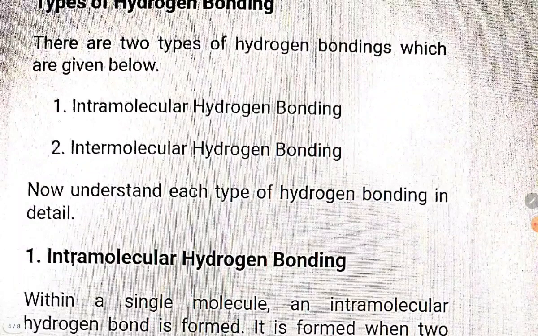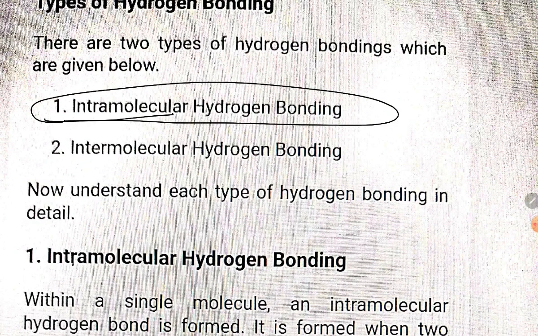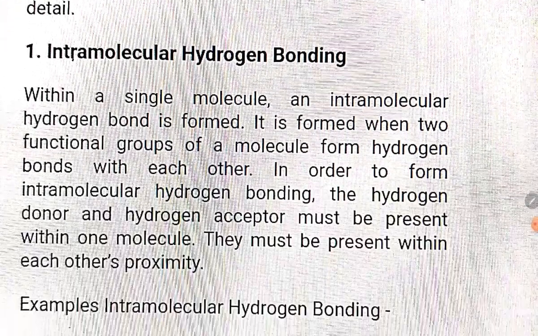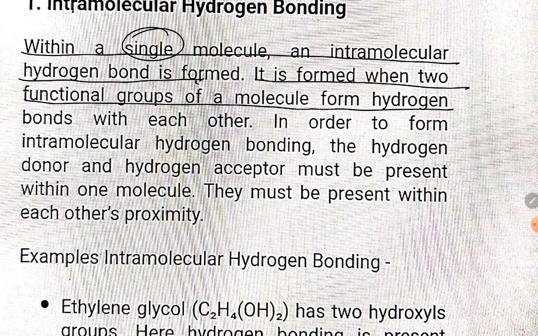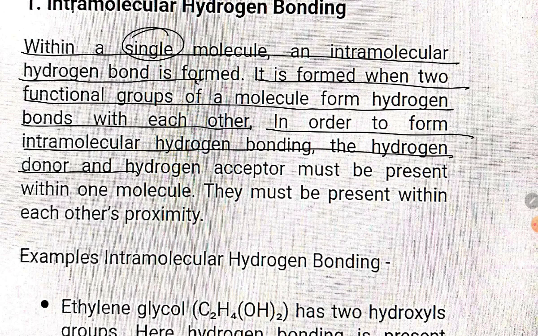Now we are going to understand the types of hydrogen bonding. Intermolecular, between two different molecules. Intramolecular, in the same molecule. That you need to keep in mind. Intramolecular means within a single molecule. It is formed when two functional groups of a molecule form a hydrogen bond with each other. In order to form intramolecular hydrogen bonding, the hydrogen donor and hydrogen acceptor must be present within the molecule.